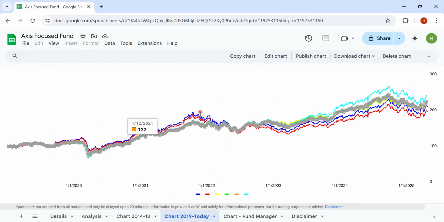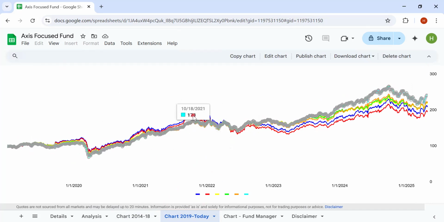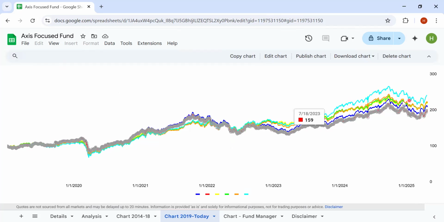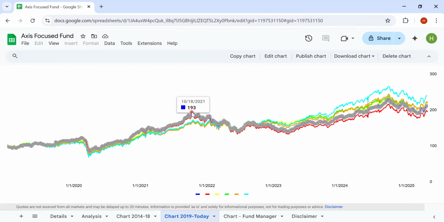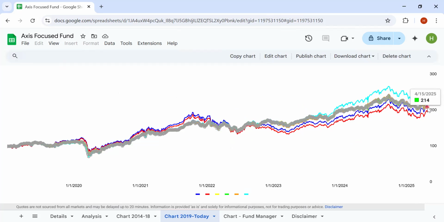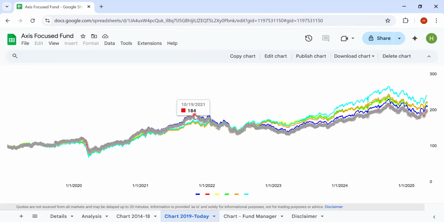So Axis has performed slightly better till this point. But if you look at it, the fall has been steep compared to the index, and the rise has not been that much. If somebody entered here, after 4 years, from 2021 October to 2025 April, the performance has been like 20% absolute return in 4 years. So that is less than the fixed deposit return, right?